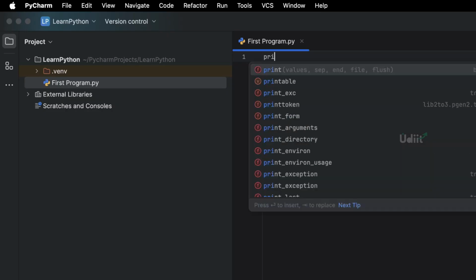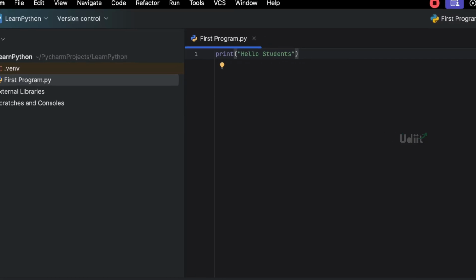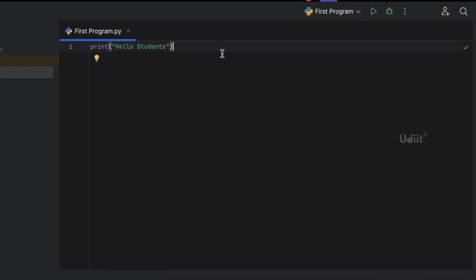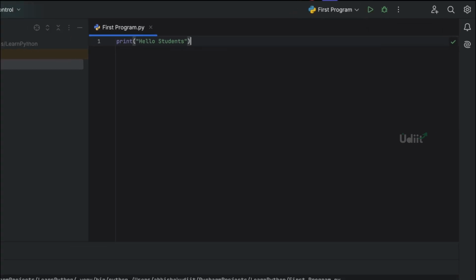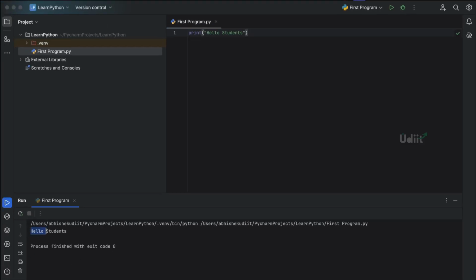Now we'll write a print statement. I will say print and then open the parenthesis bracket, and inside the double quotations I will give hello students. Now I will come and run the code. We can use the run button or the shortcuts as well to run the code. I'll just click the run button now. You can see the output here as hello students.